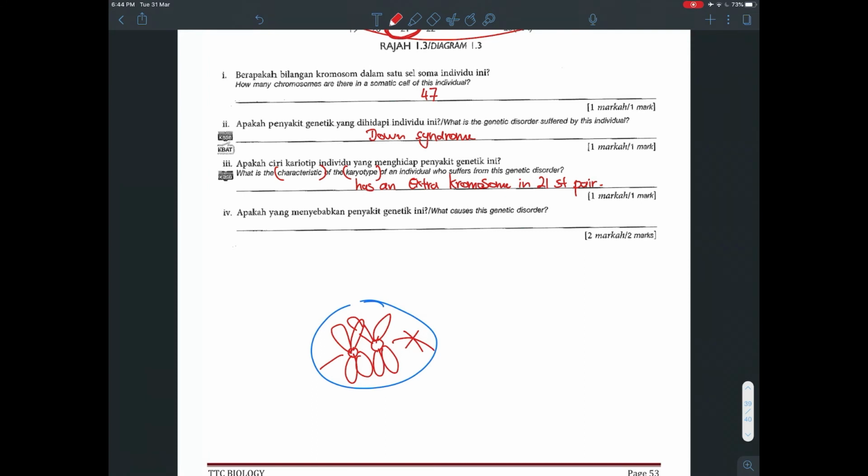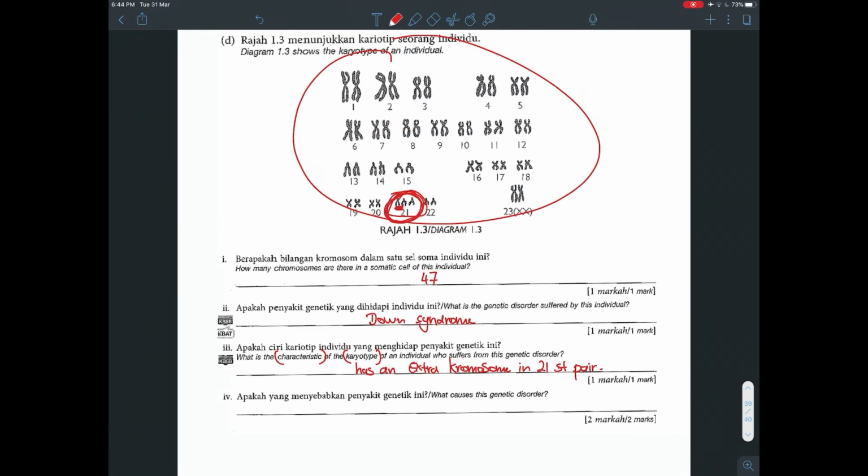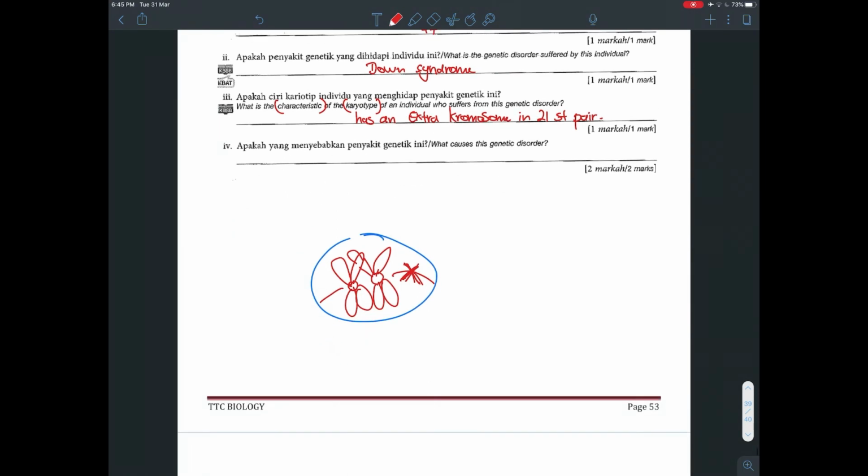So during meiosis, during the production of sperm and ovum, the 21st pair chromosome doesn't split because your spindle fiber doesn't work. So you must say spindle fiber at 21st pair doesn't work, then your chromosome fails to separate. That's why it produces one cell with 2 of the chromosomes, and one cell with none. So that's the first thing I explain.